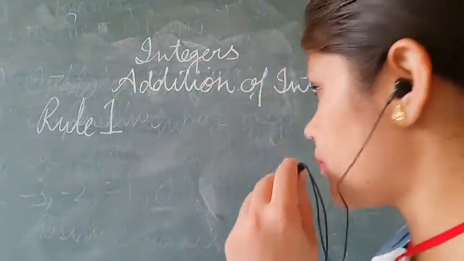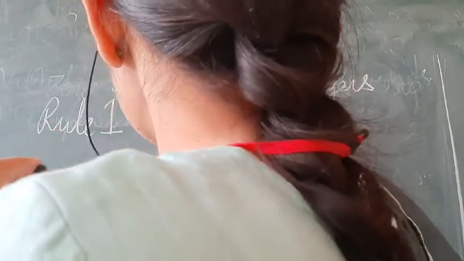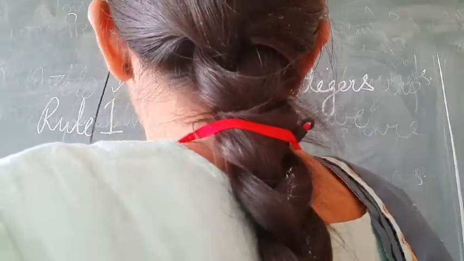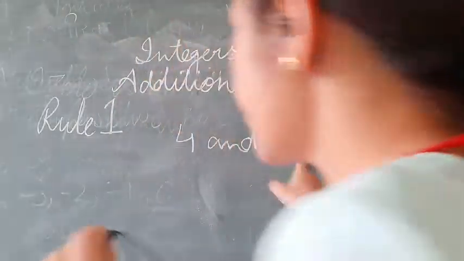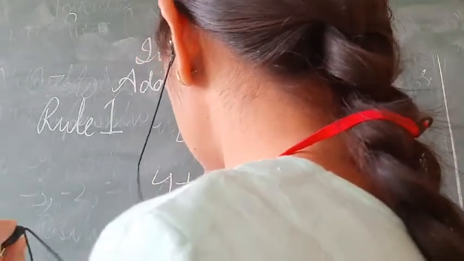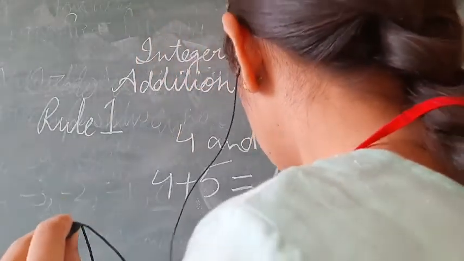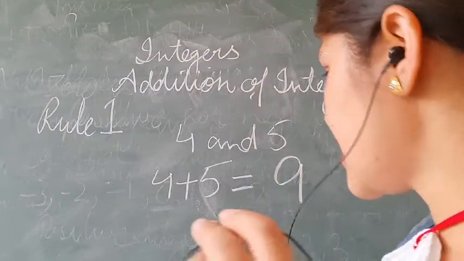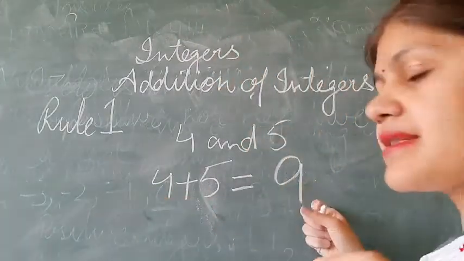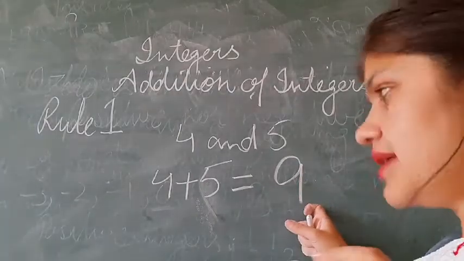Suppose for example I say 2 integers 4 and 5, we have to add these two integers. Then we simply add these two numbers regardless of their sign, and after addition we take the common sign. Both integers are positive, so our answer will be a positive integer.